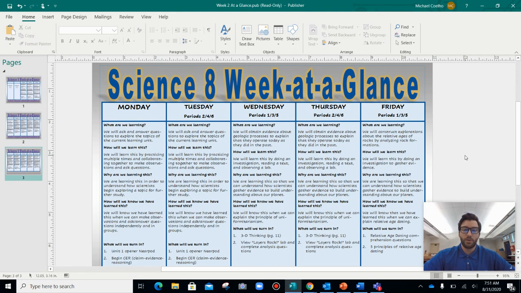And how are we going to learn this? We are going to do an interactive read. We will be answering some comprehension questions. And on these days, students will be turning in a 3D thinking to check for their understanding on the reading.